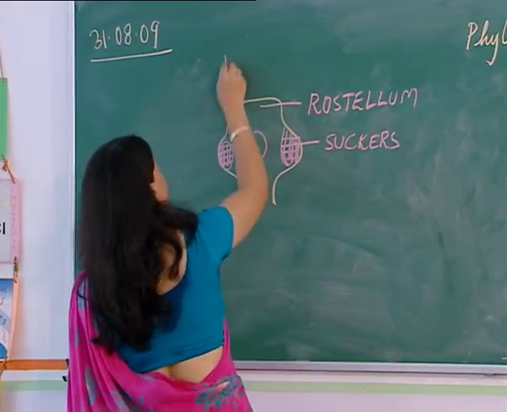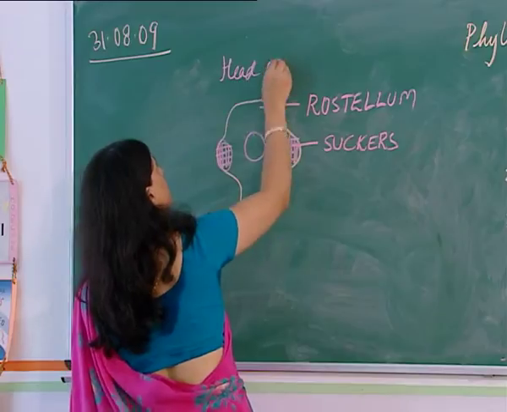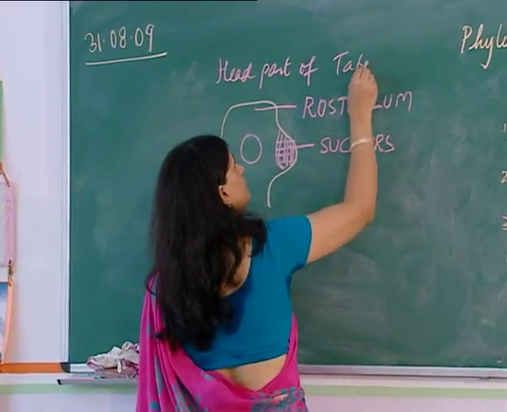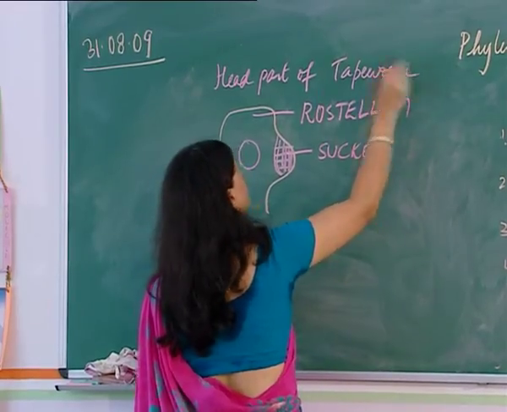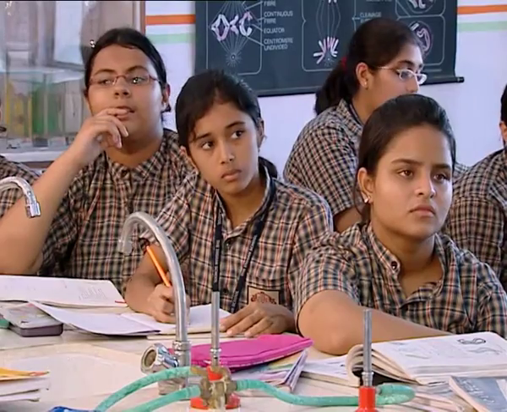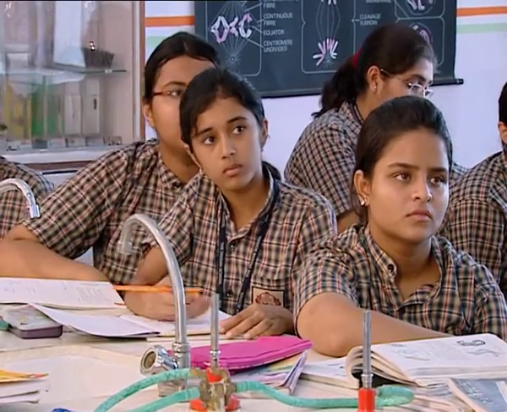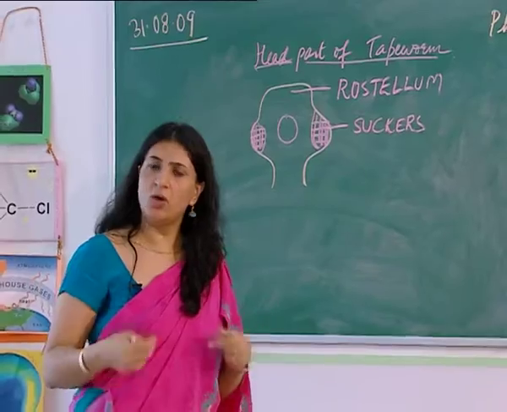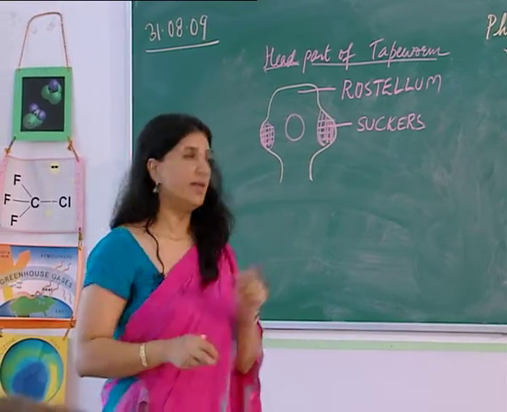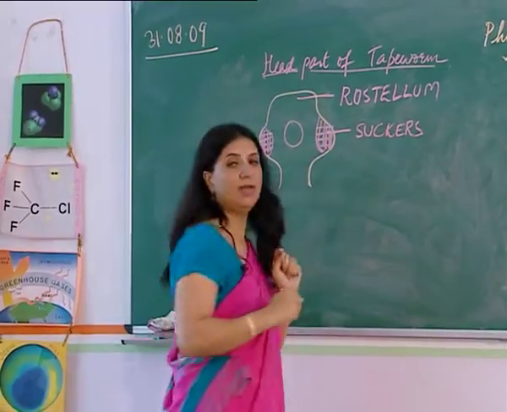So this is the head part of the tapeworm. With these suckers, it is able to attach itself to the host body, and that's the reason it is called a parasite. It derives all its nutrition by holding on to the host with the help of these suckers. And this entire head structure is called a rostellum.